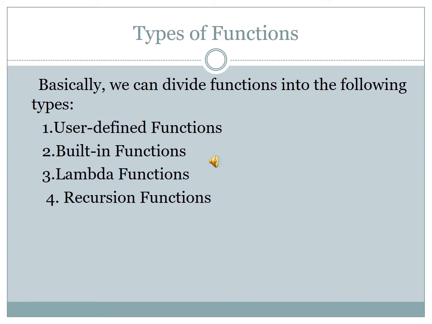Types of functions. What are the types of functions provided in Python? Basically, we can divide functions into the following types: user-defined function, built-in function, lambda function, and recursive function. What is a user-defined function? A function defined by the user is called a user-defined function. Who is the user? We are the user. A function created by us is called a user-defined function.